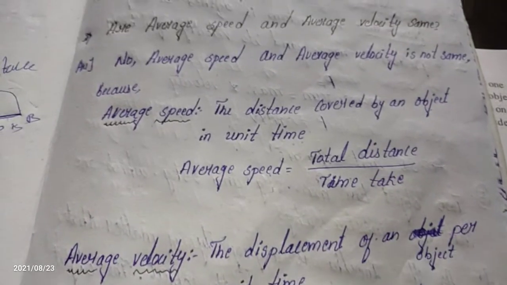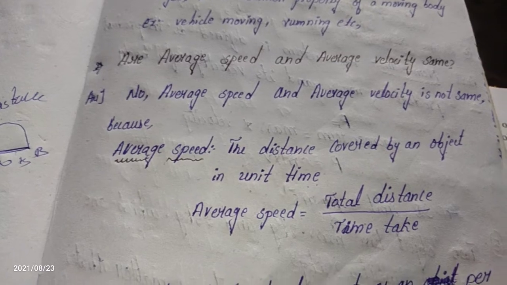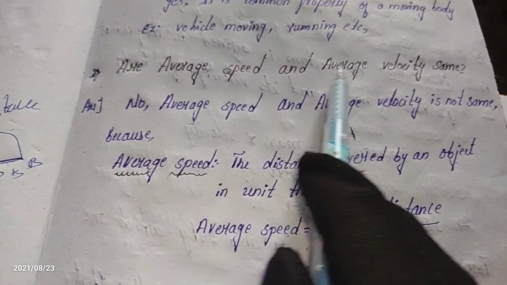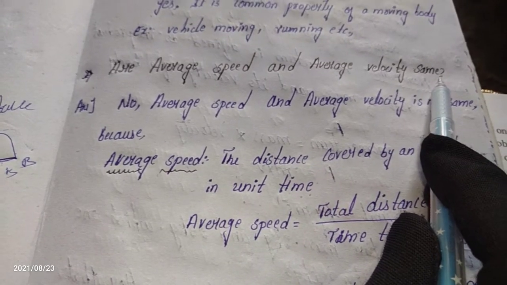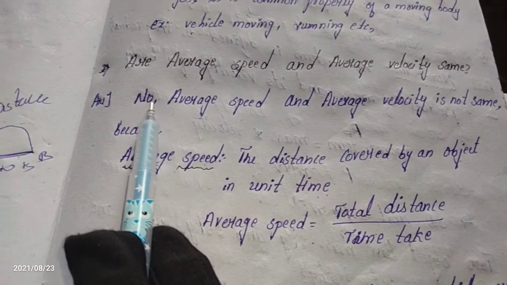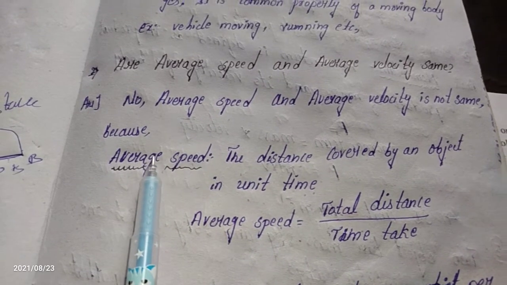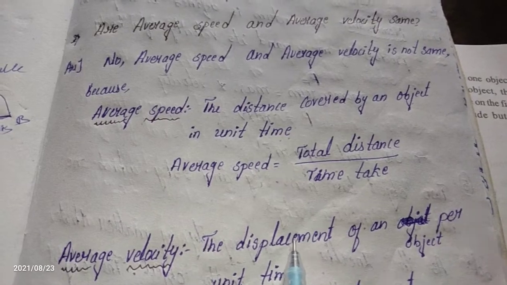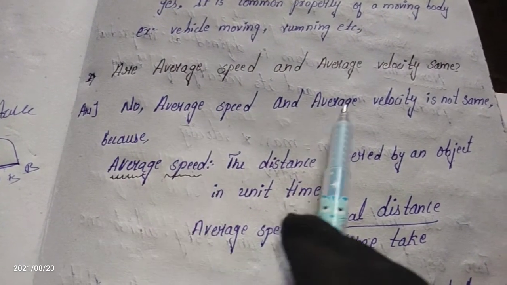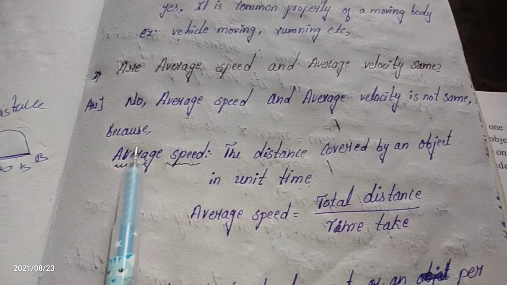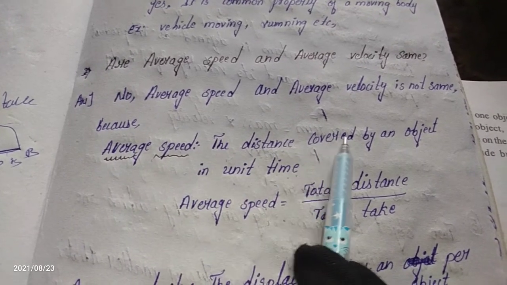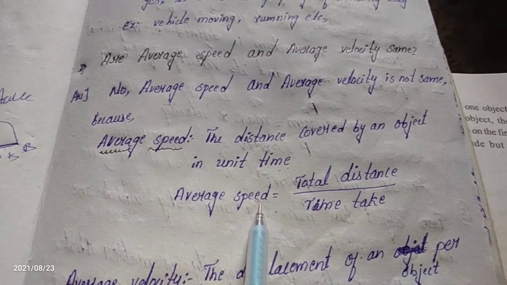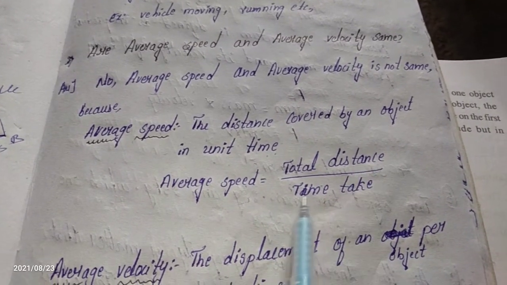This is the second question. How can you write the answer? It is too easy. Are average speed and average velocity the same? No, it is not the same. It is different. Average speed is related to distance. Average velocity is related to displacement. Average speed is equal to total distance divided by time taken.